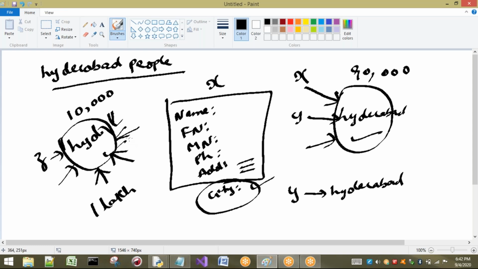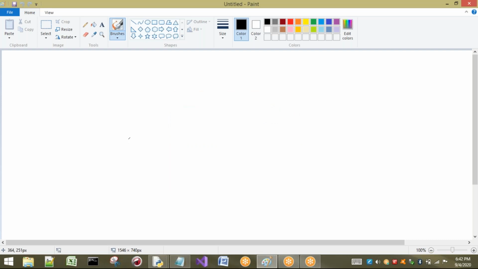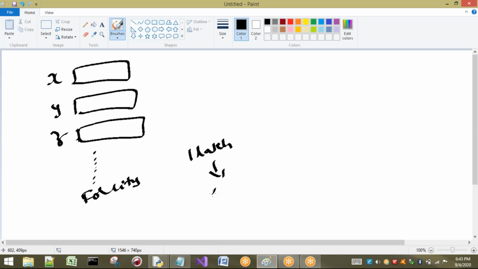But if this reusability concept is not there, then what happens? Let us think it is not there. Then for X, for Hyderabad, 1 memory location is created. For Y, 1 location. For Z, 1 memory location, and so on. For the city alone, for 1 lakh people, how many objects are going to be created? 1 lakh objects if reusability is not there.